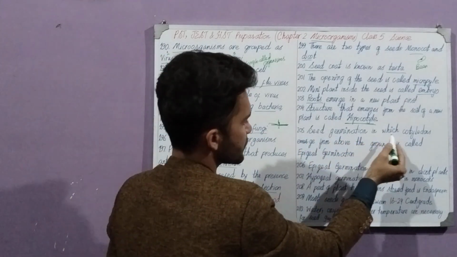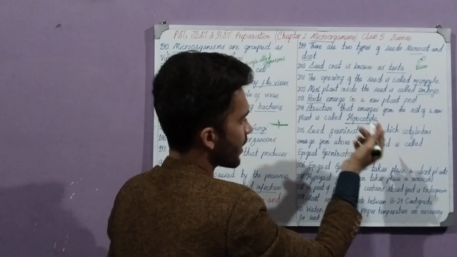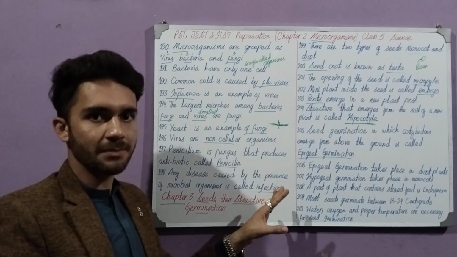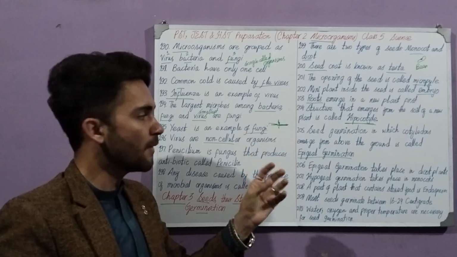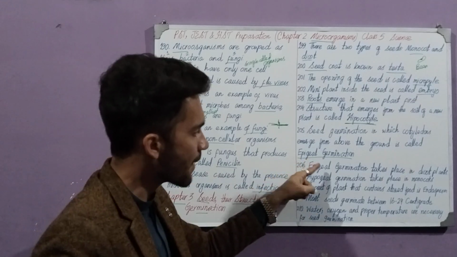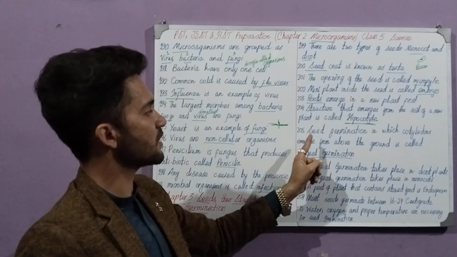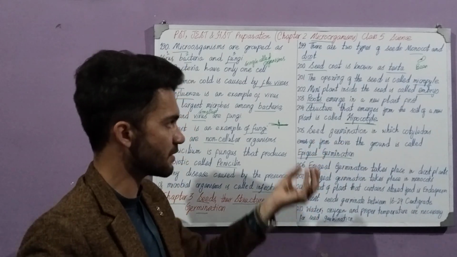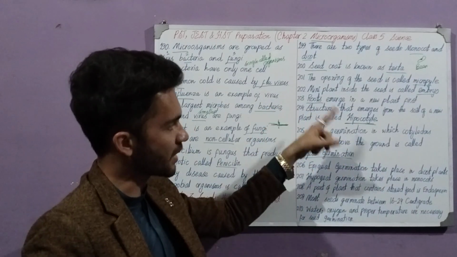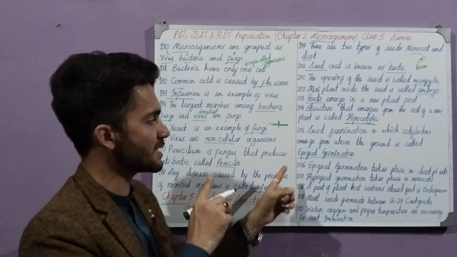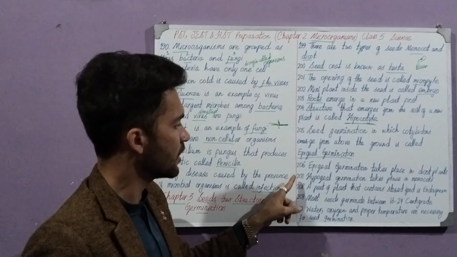Seed germination in which cotyledons emerge from above the ground is called epigeal germination. There are two types of germination, epigeal and hypogeal. What is epigeal germination? It is a seed germination in which the cotyledons emerge from above the ground. The cotyledons that we studied previously come above the ground, so that is called epigeal germination.